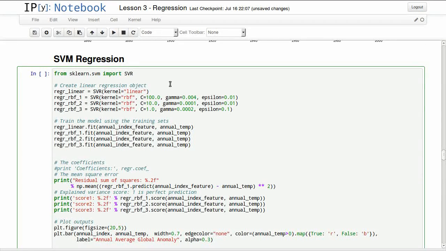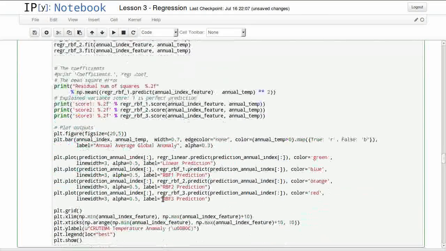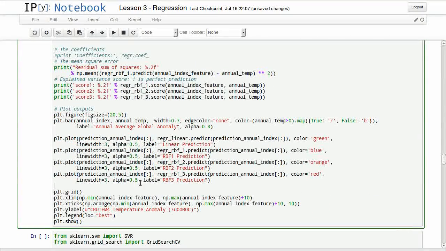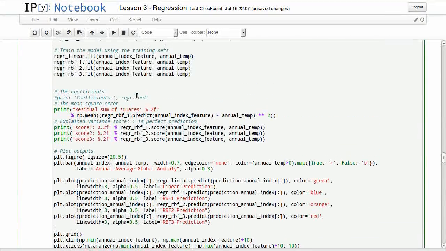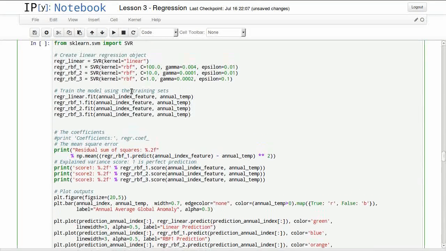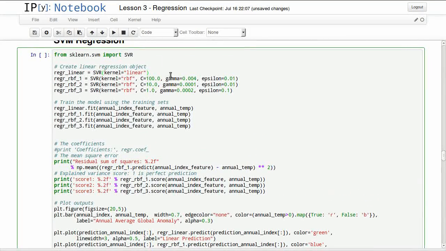SVM regression is very interesting, to say the least, of an algorithm. We'll be looking at one kernel now, the RBF kernel. The thing about SVM is you have to tune its parameters to give you good predictive models.